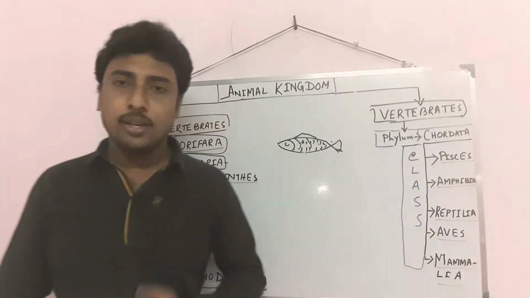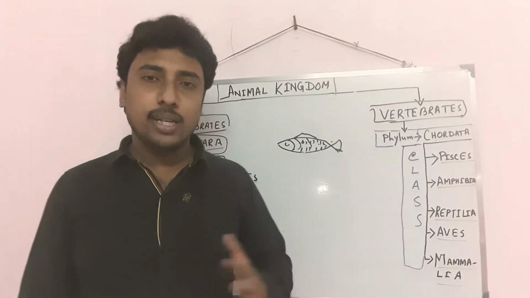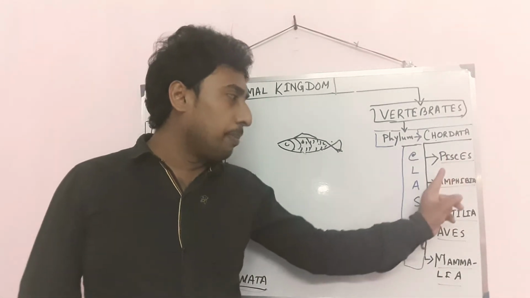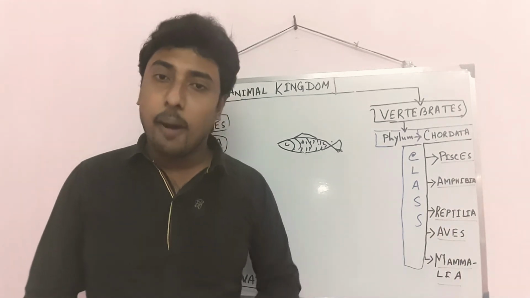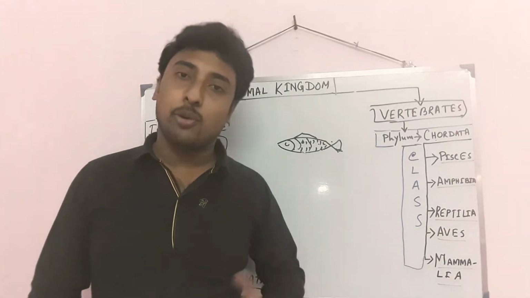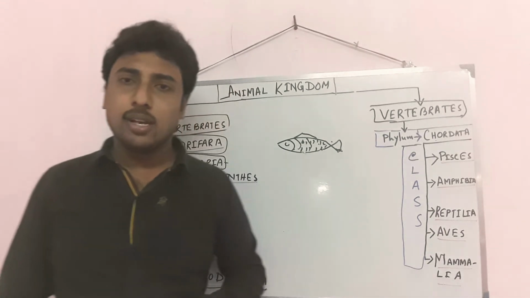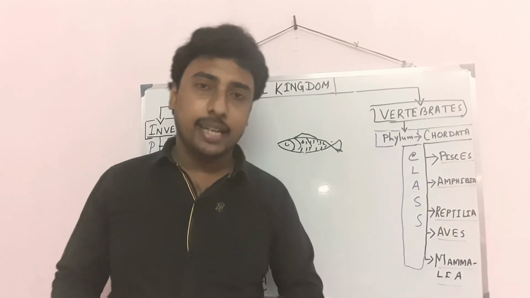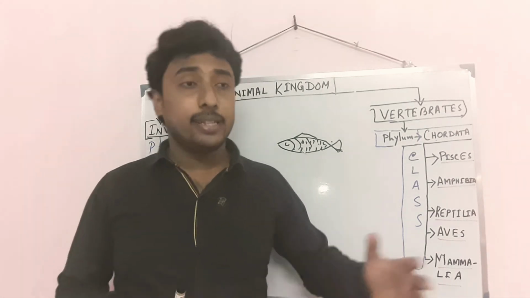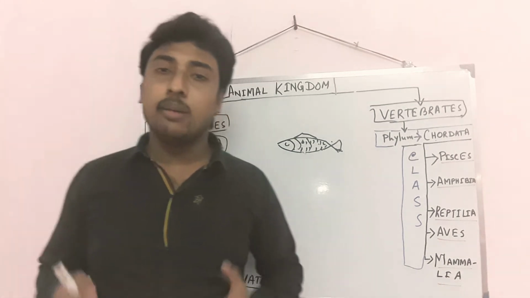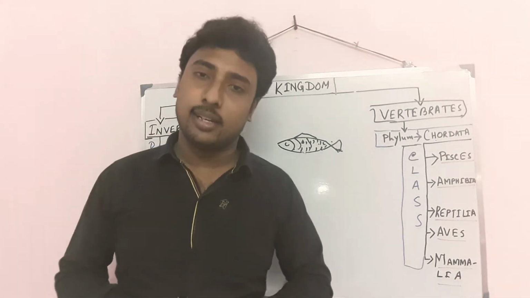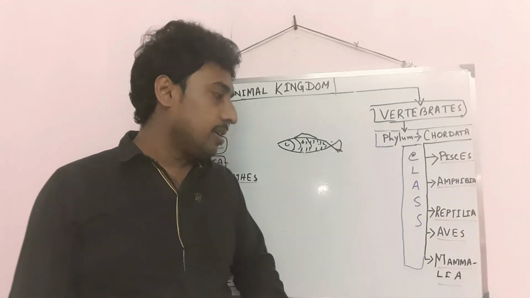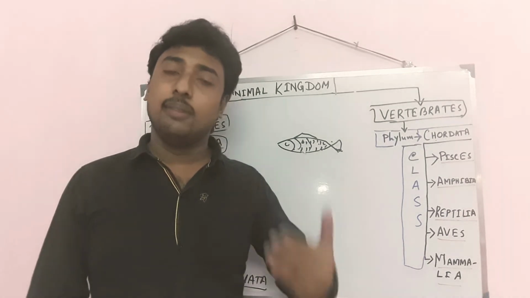Next is mammals. We are mammals, the human body. What is the main characteristic of mammals? Starting from Pisces, Amphibia, Reptilia and Aves, generally they lay eggs. But mammals give birth to young ones, except a few like the platypus. Generally they live on land, except a few like whales, which are mammals but aquatic. Similarly, bats are mammals, but they live in air. So mammals give birth to young ones.